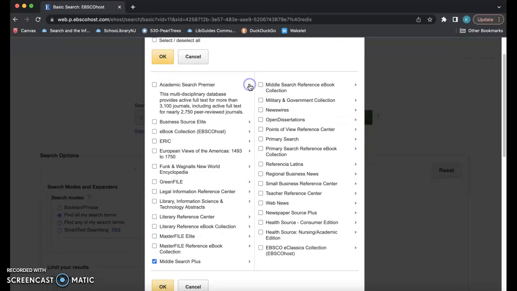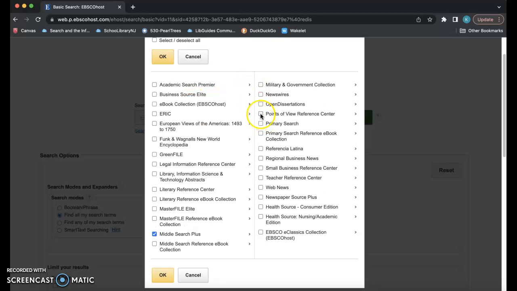You can then toggle down and are presented with a brief overview of what each database is about. A nice feature is that you can select multiple databases at once and use the same search string to search all of them at the same time. EBSCO uses the same search interface, so once you've mastered search in one, you've essentially mastered search in all.